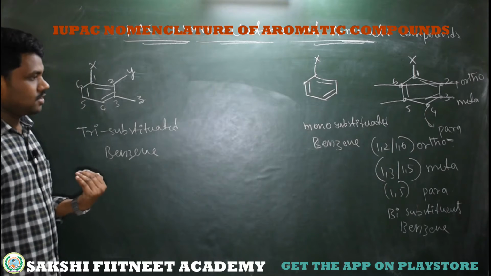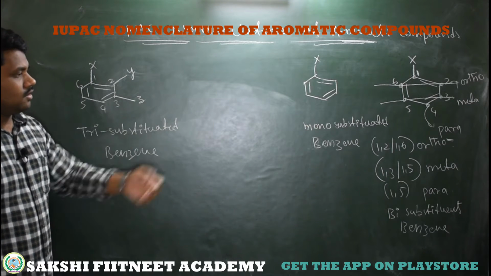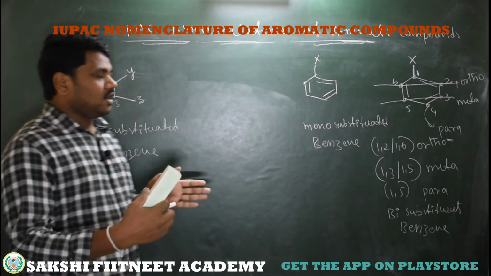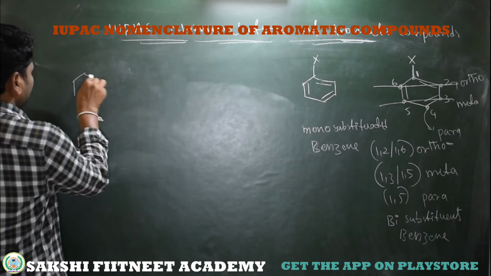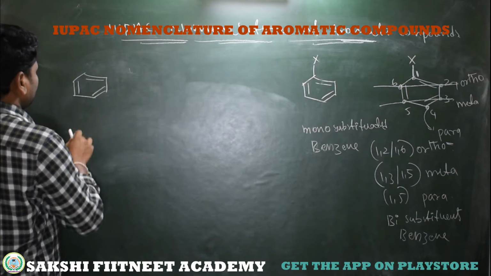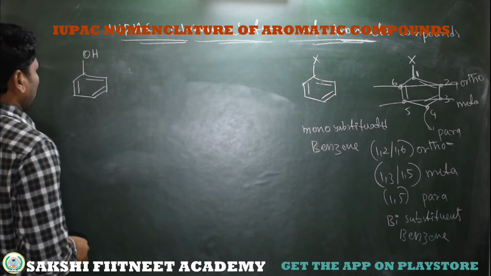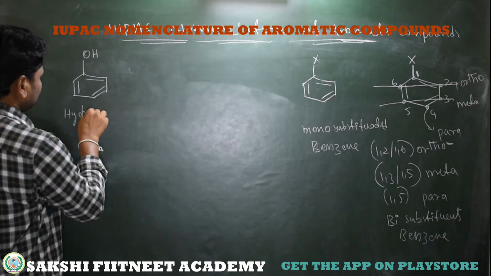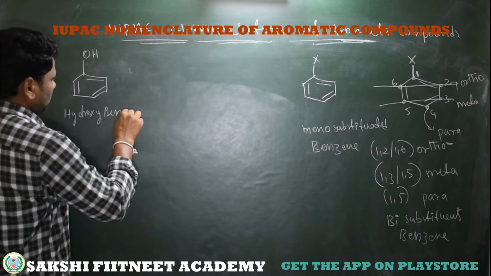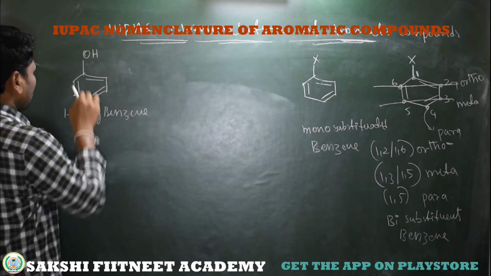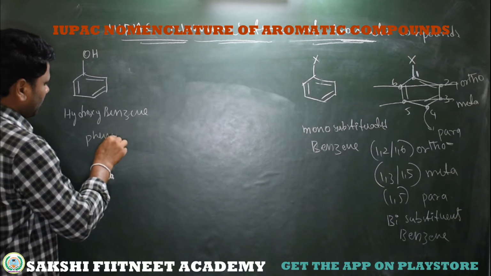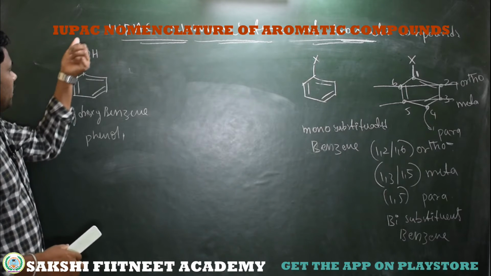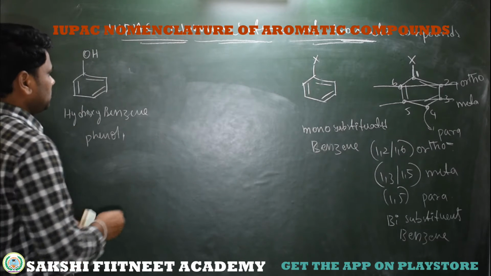So now here I am taking some examples. By using those examples, we will understand how we can write a name for different compounds having monosubstituent, disubstituent and trisubstituent. See, this is the benzene ring which is bonded to the OH. So it's a hydroxybenzene. This is the IUPAC name. Then what is the common name of this compound? It's phenol. This is an aromatic alcohol. Benzene having an OH substituent is called phenol, hydroxybenzene.